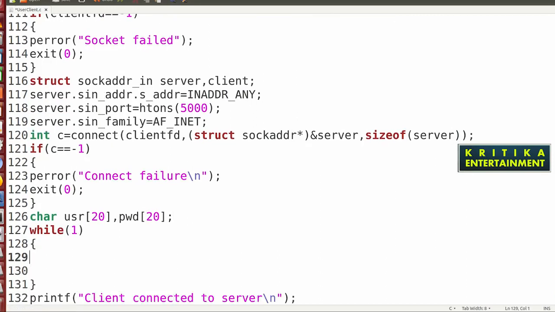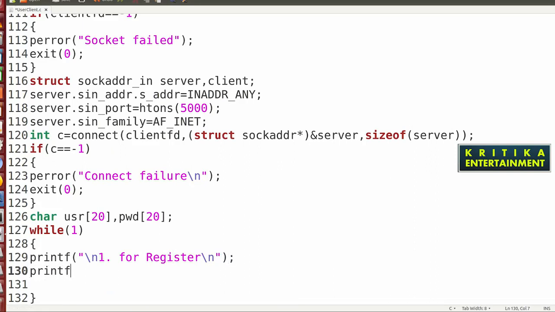So here I will give the options with printf. Write \n 1 for register. Then printf \n 2 for login. Then printf \n 3 for exit.